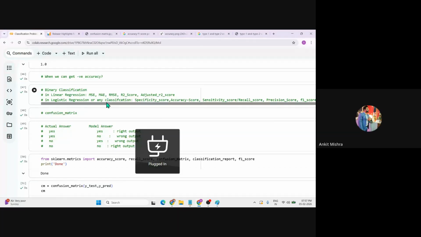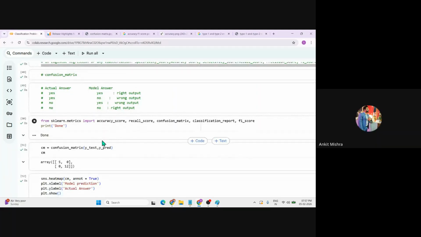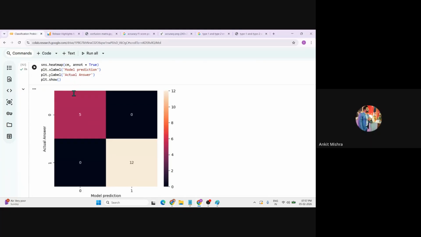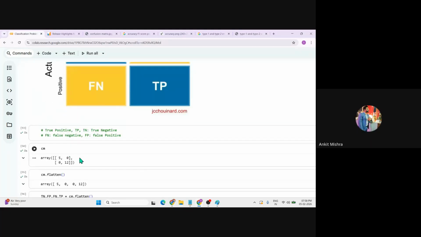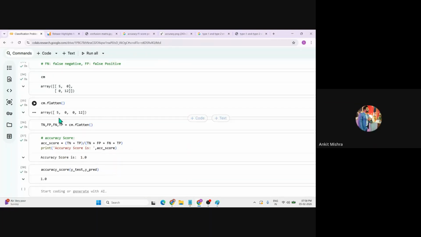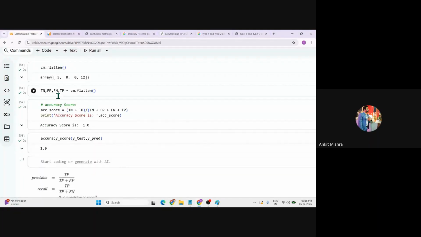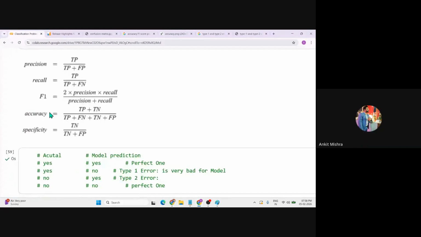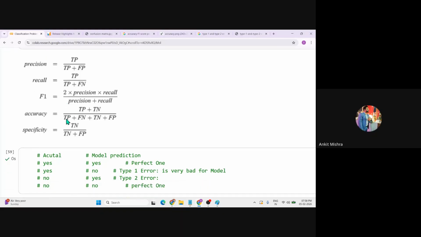If we are performing the classification part, we have different metrics scores as well. You can either directly import these, or with the help of the confusion matrix, you can create them on your own as well. Since we are using multiple approaches, first we completed the confusion matrix approach, where we need to understand the flatten concept, where we get the TN, TP, FP, FN values. All these are the scores that generally evaluate the classification, or the logistic regression final output.